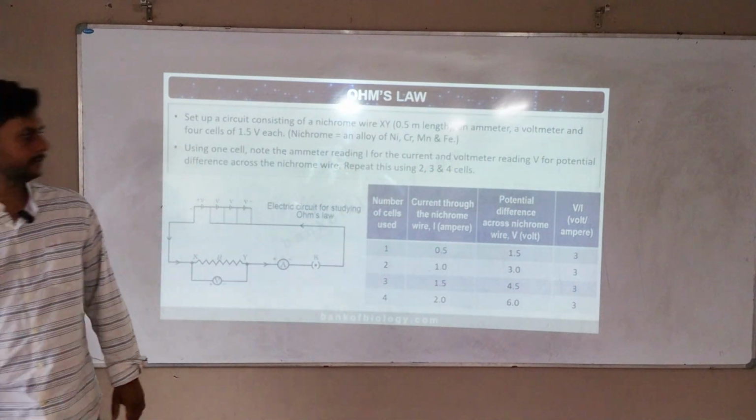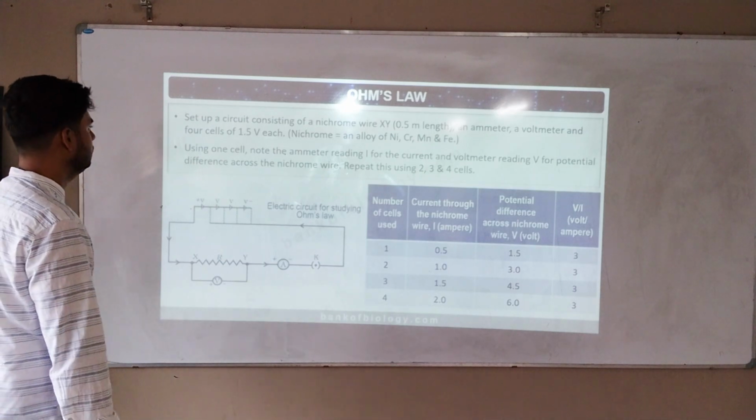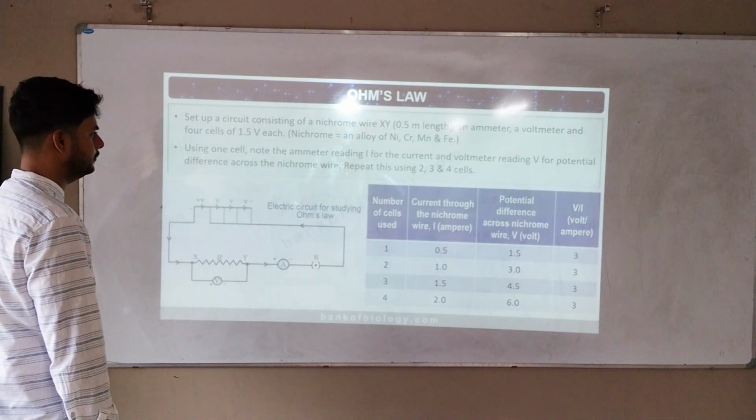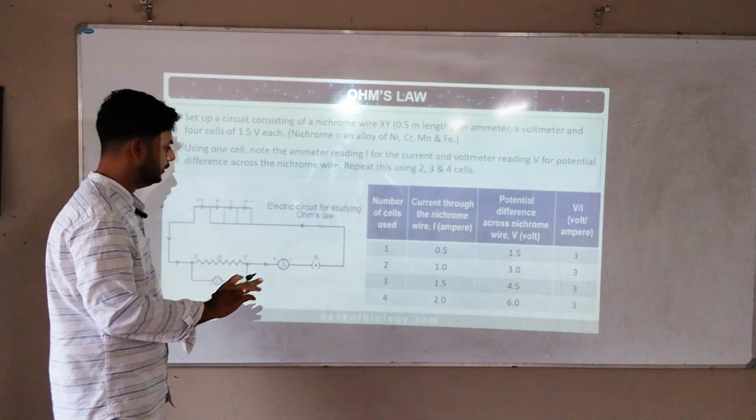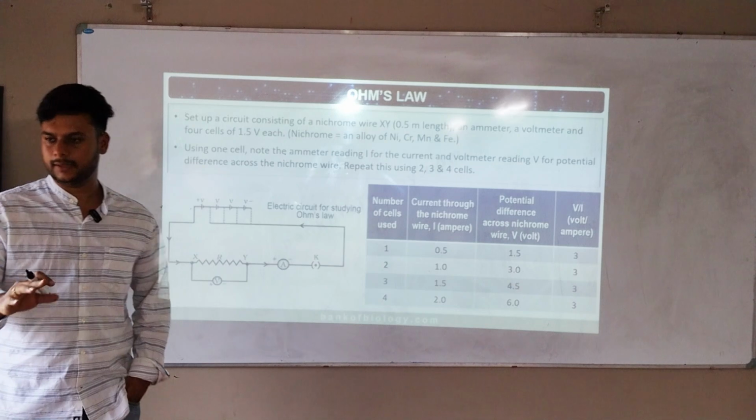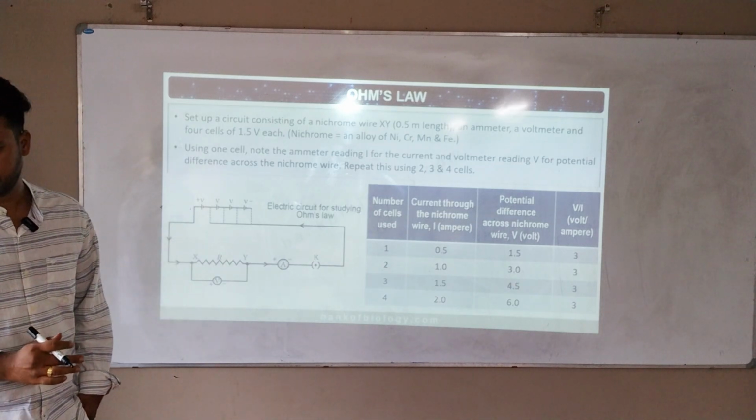Okay. Read. Ohm's law. Set up a circuit consisting of a... First, I will tell what is Ohm's law. See here. Ohm's law means... next page. So pass next page. Next.